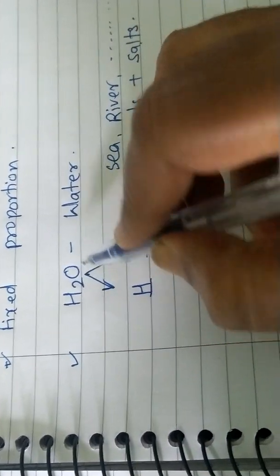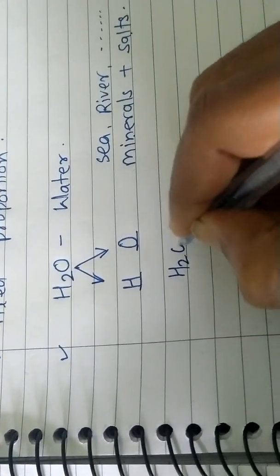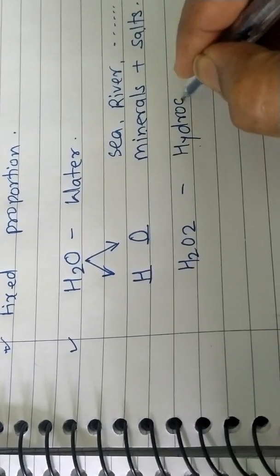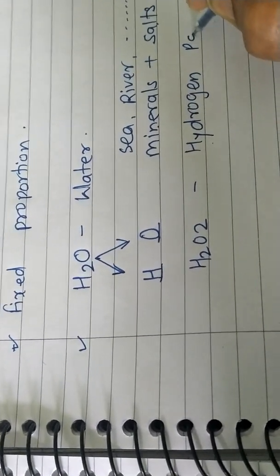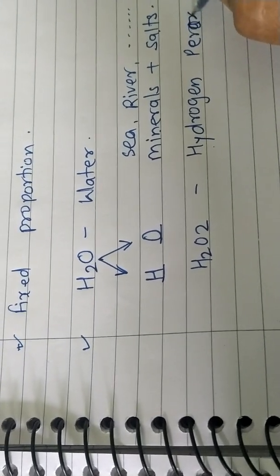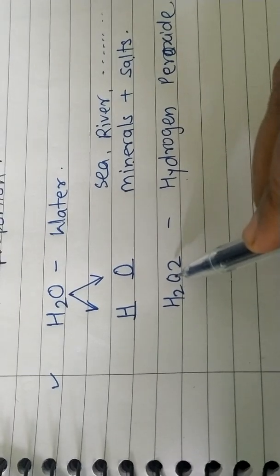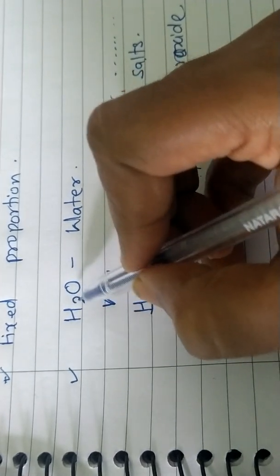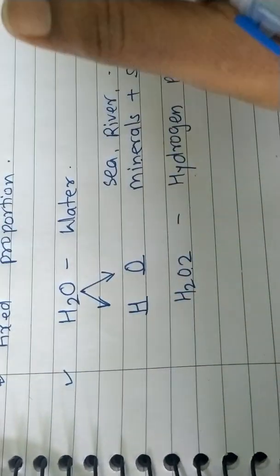And it will remain H2O; it will not become H2O2, that will be hydrogen peroxide. Okay, it is not the formula for water. The formula for water will be H2O. The proportion will be the same at any place you go. It will not change.